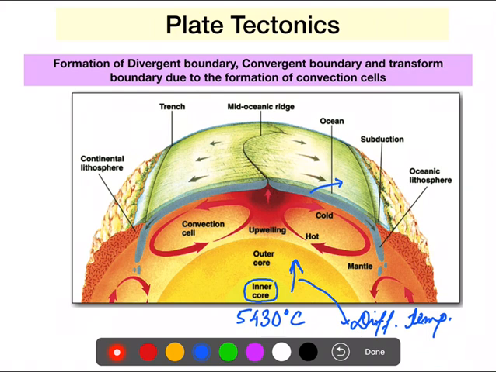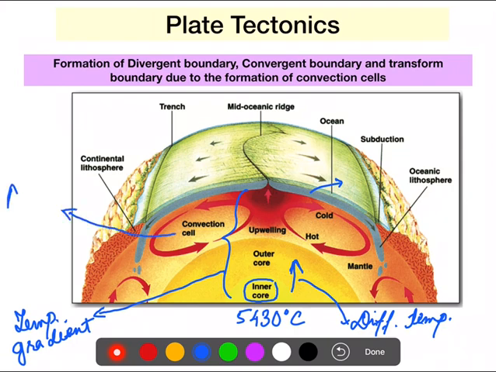Because of this temperature gradient, convection cells are formed. Where are they formed? They are formed in the asthenosphere, in the upper mantle. That is why I told you that the asthenosphere and lithosphere are very important.